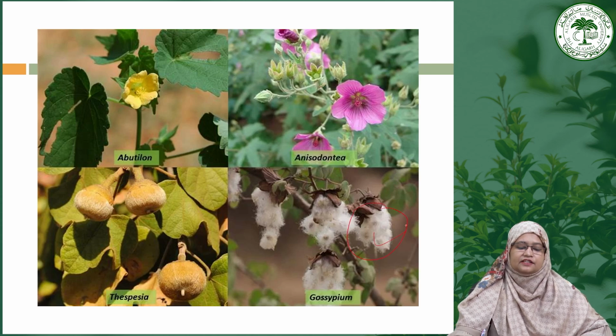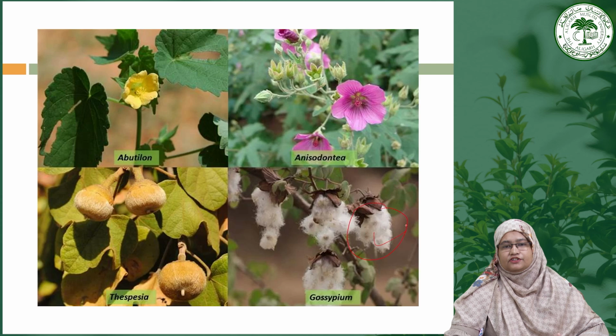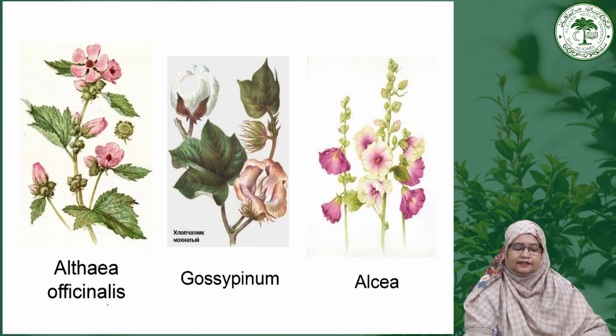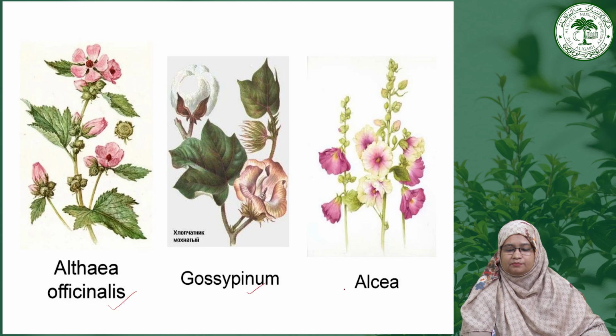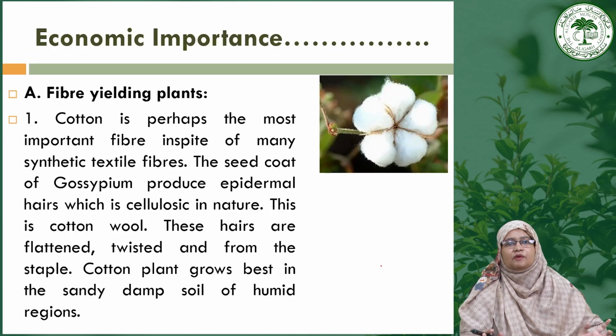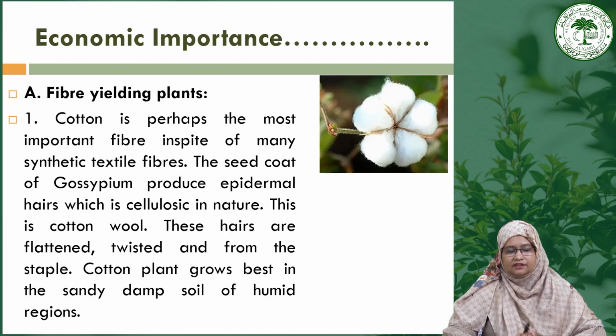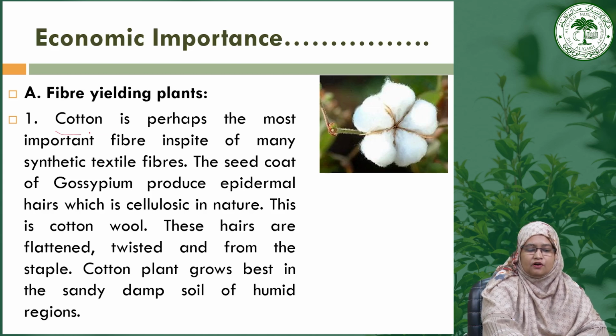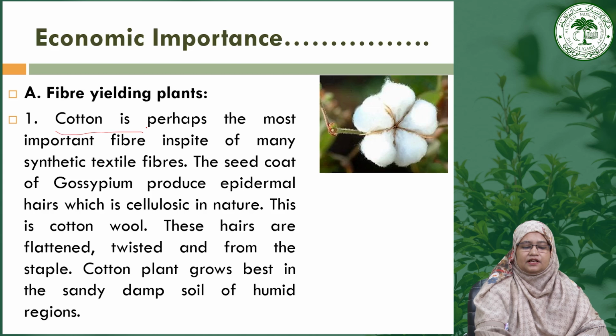You can see here these are the epidermal hair growth from which cotton is obtained. So these are the Althaea officinalis, Gossypium, Alcea. These are some common plants of the family Malvaceae. And if we move towards the economic importance, one of the major economic importance of the family Malvaceae is the fiber yielding plants.